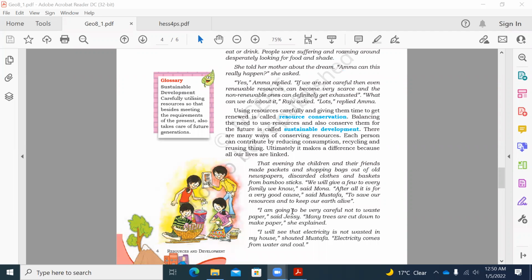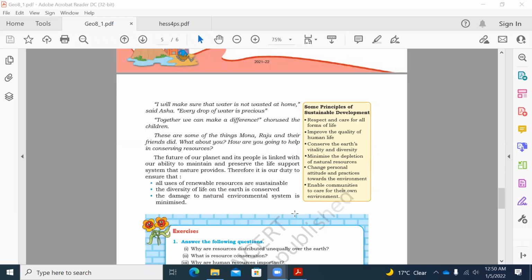So under sustainable development, each person plays a role. It can't be done by just one person. Each person has to contribute by reducing consumption, limiting use, and recycling and reusing. So ultimately, it makes a big difference for all our lives. So it is about the limitations of usage, and that definitely helps us.